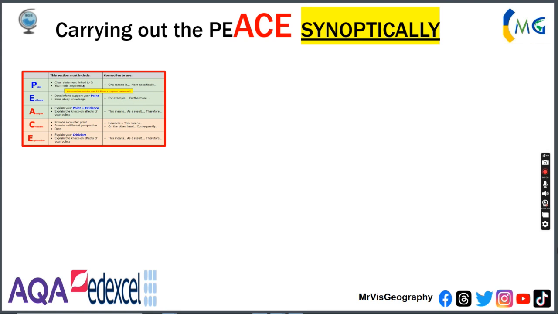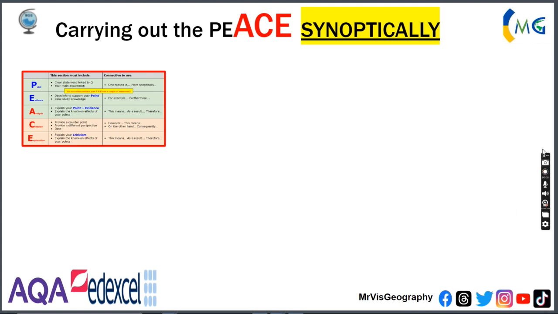In a PEACE structure, there's the ACE section, which, having done some AQA and Edexcel marking training, is clearly worth about 70 to 75% of your total grade for those long answers. So getting the ACE section, with analysis, criticism, and explanation in each paragraph, done well is really important to get your grades 7, 8, 9 out of 9, or grades 10, 11, 12 out of 12, and save your 19, 20 in your 20 markers.